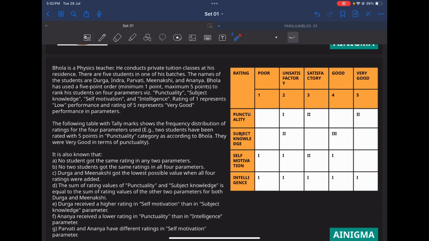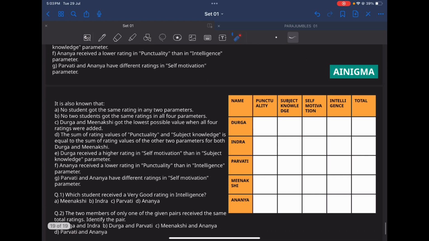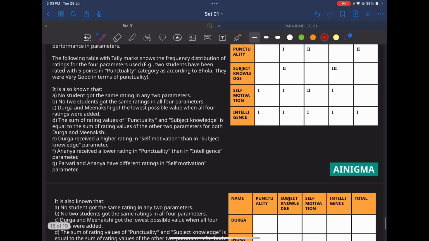So I will quickly form a table of 5 students and 4 parameters. I've already made the table, so this is how it should look once you have finished reading the set. Now I will quickly distribute the frequencies in this table, so I don't have to revisit the original table again and again.